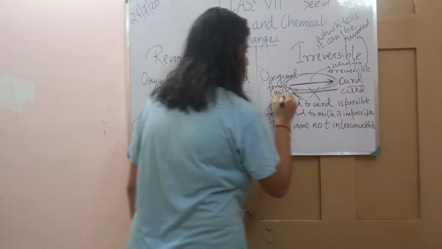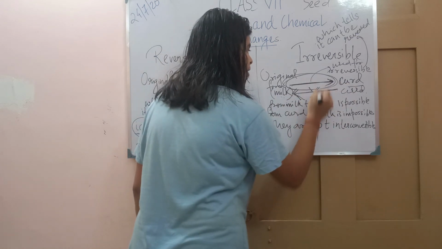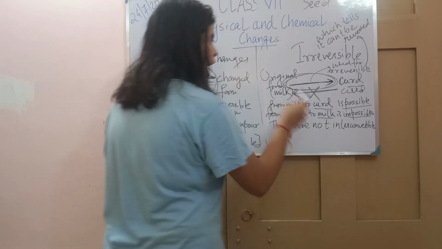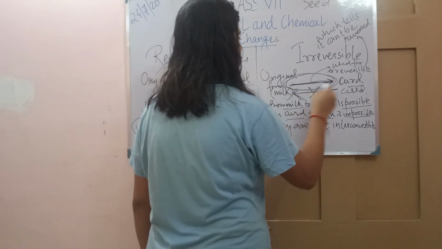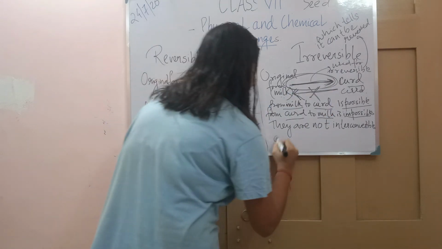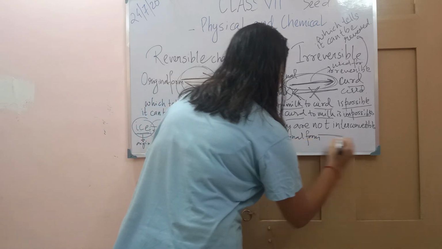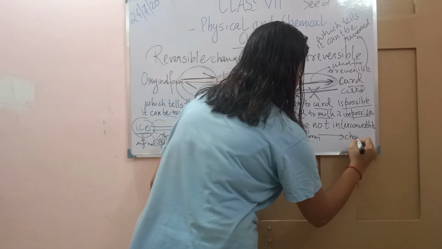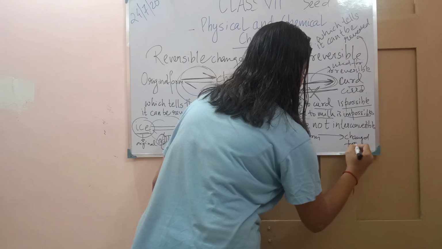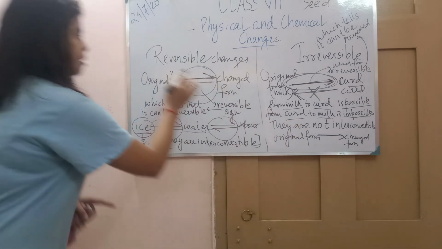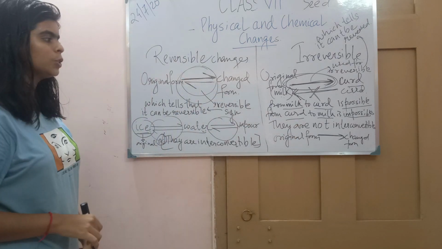Going back to milk from curd is not possible, and that is the reason we use only one sign, from the original form to the changed form.